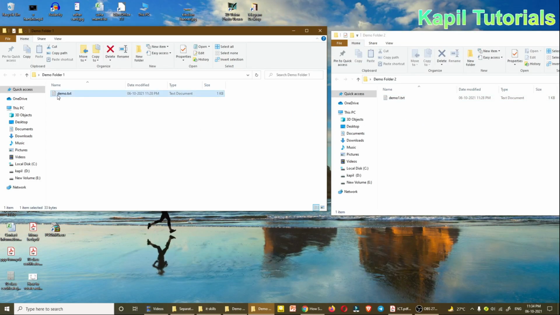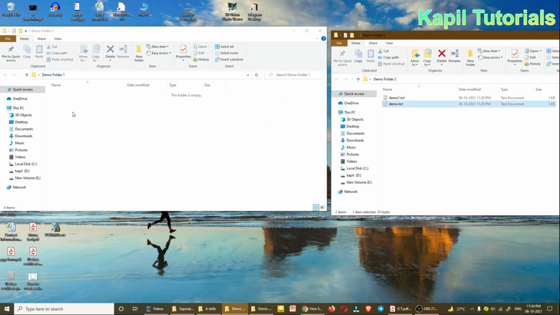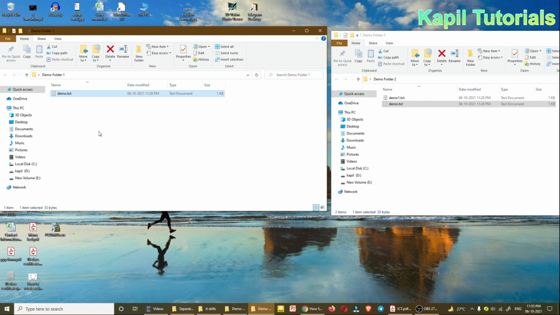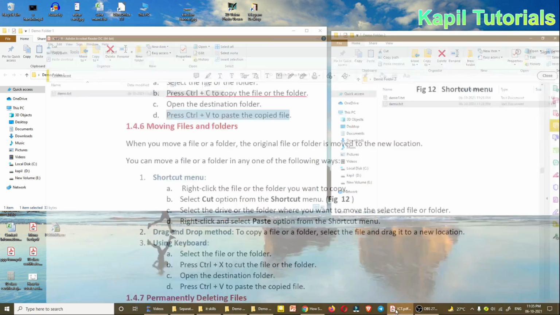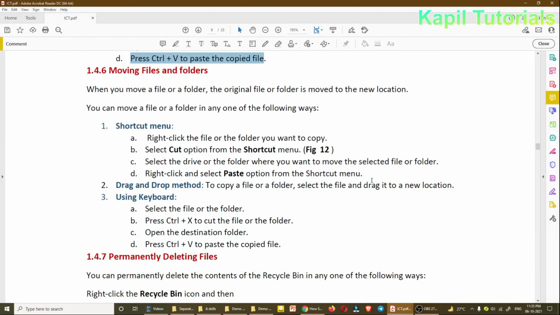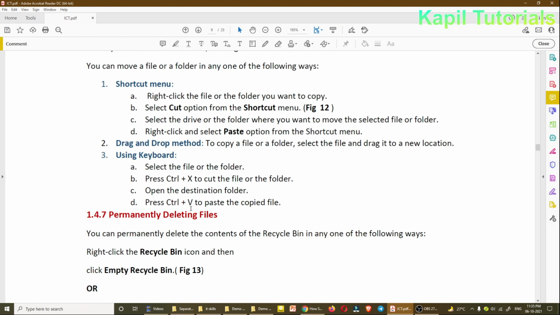Now if I simply drag it, by dragging it means moving the file. And to copy, I have to press the Control key. And with the help of the Control key, now if I drag, it will go to another location. That means it is making a duplicate. So I hope now the concept is clear. So Control X and Control V is the shortcut.